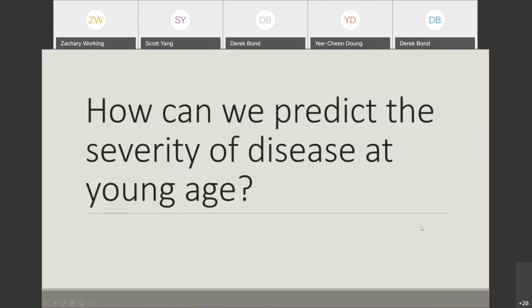So we know that sphericity of the hip is important, as Stolberg's classification taught us, and multiple follow-up studies as well. But we can't classify into Stolberg until they're skeletally mature. So what if this child presents to you in your office at 5 or 6 years old? How do we counsel them? How bad are they going to be by the time they're adults, or are they going to have a good result? So we need a better classification system when they're younger, to understand how they'll do when they're older.